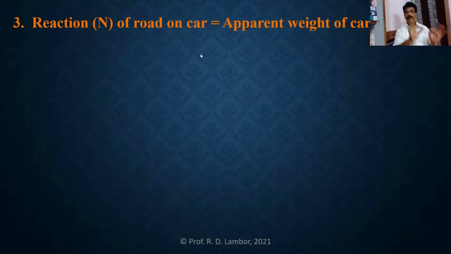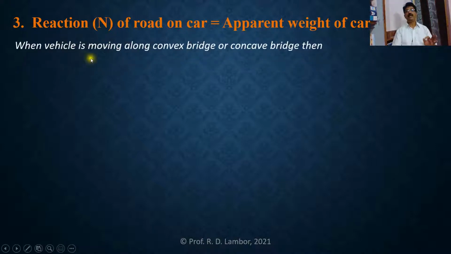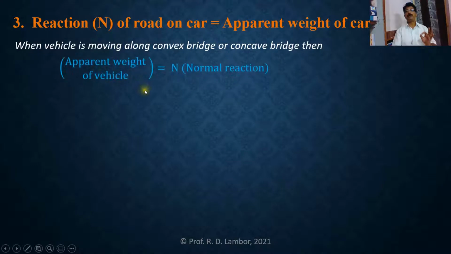And the apparent weight of a vehicle moving along a convex bridge or concave bridge is equal to the reaction of the road on that vehicle. So when a vehicle is moving along a convex bridge or along a concave bridge, the apparent weight of that vehicle is equal to the normal reaction of the road on that vehicle.